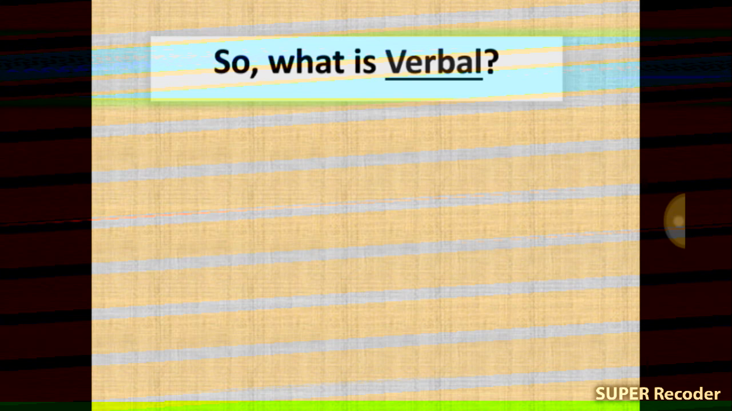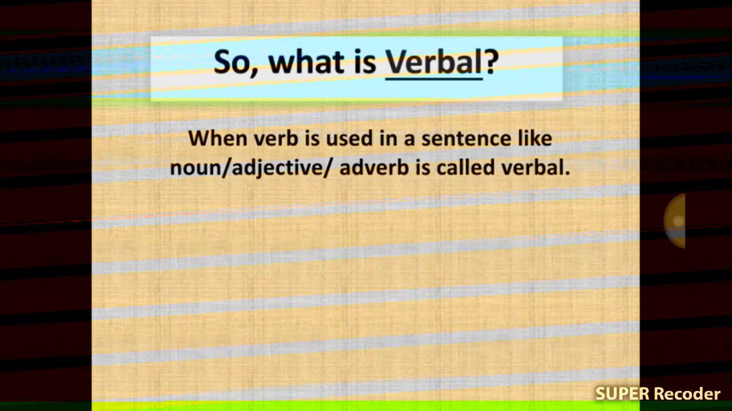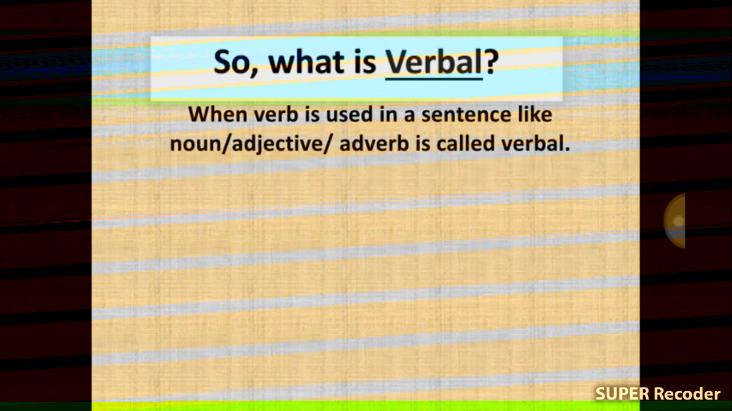So, what is verbal? Do you know, my dear students, what is verbal? When a verb is used in a sentence like a noun, adjective, or adverb, it is called verbal. I again repeat it. When a verb is used in a sentence like a noun, adjective, or adverb, it is called verbal.